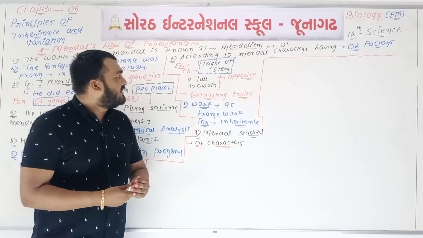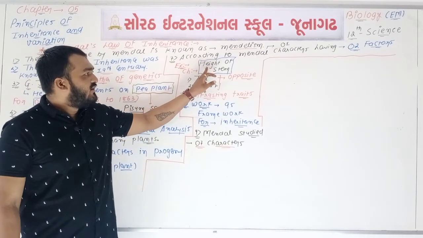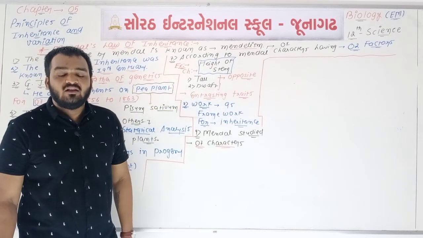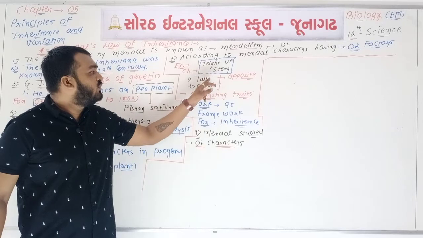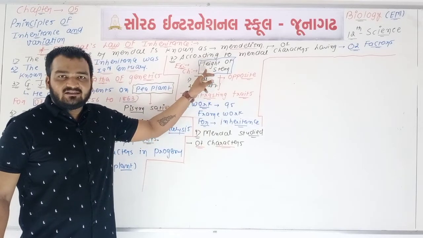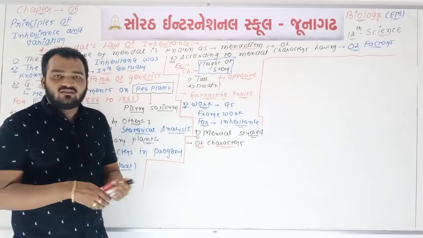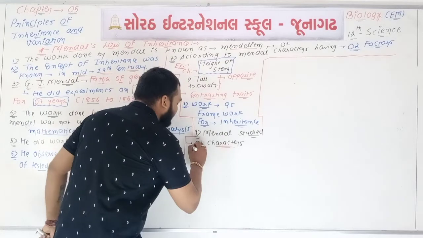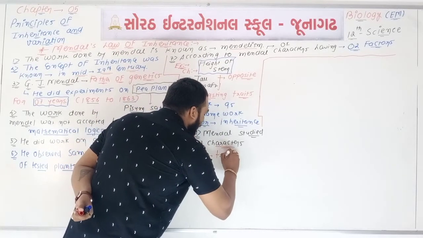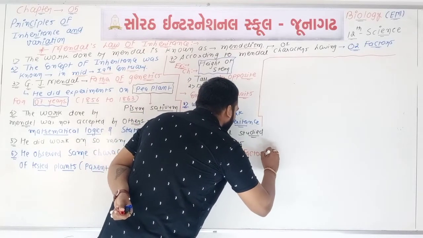See here in point number 7, we said that according to Mendel, one character has two different or two opposite traits. So if one character has two traits, then 7 characters have a total of 14 opposite traits or 14 different types of factors, okay.